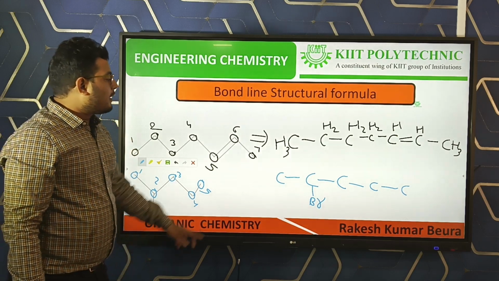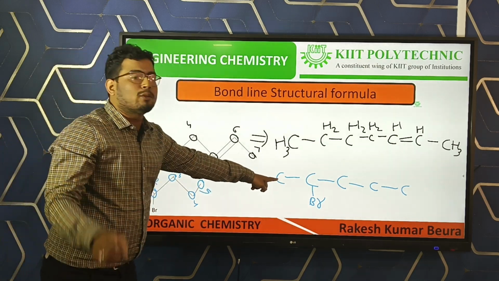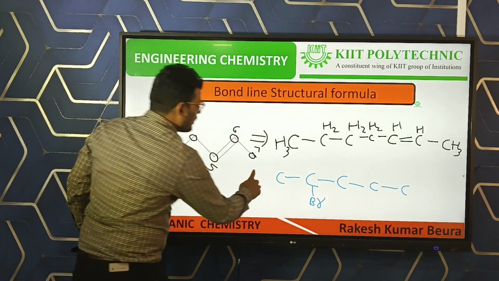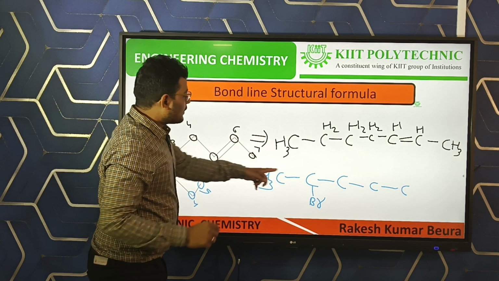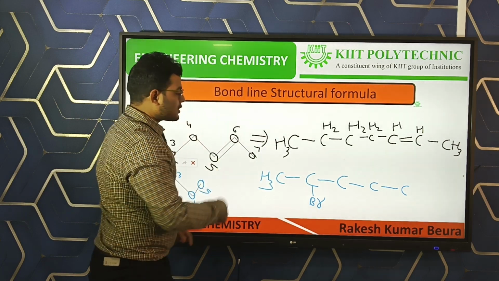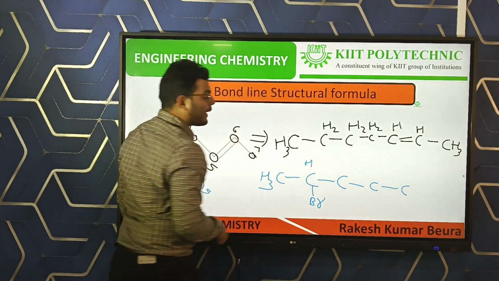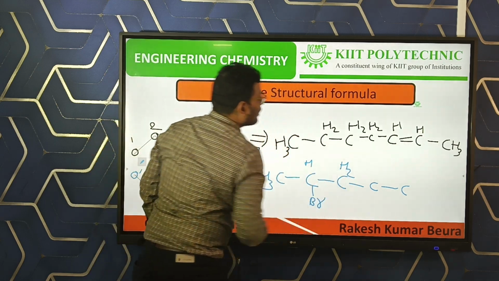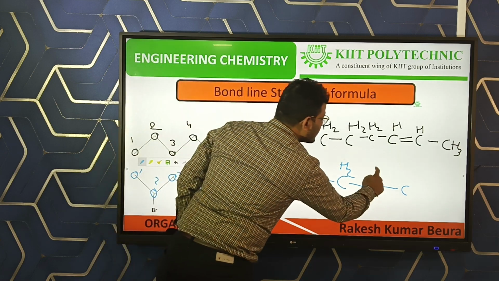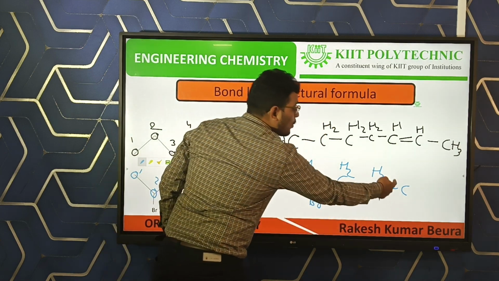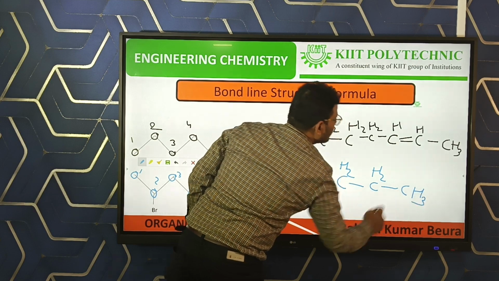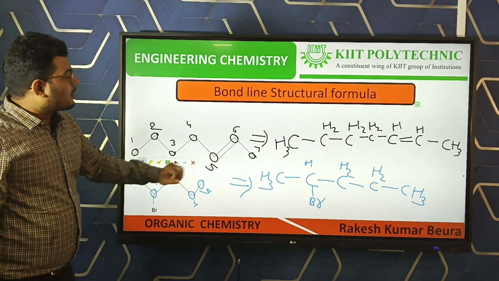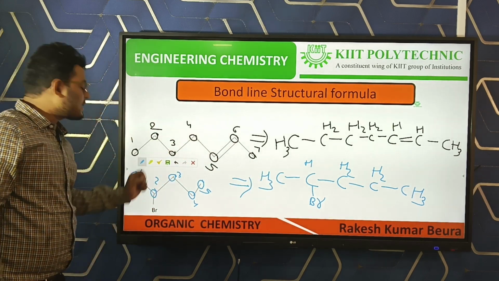Then this carbon contains only one bond, so it necessarily has 3 hydrogens. Here there are 3 bonds, so it needs only 1 hydrogen. Then this carbon has 2 bonds, so 2 hydrogens, and this one has only 1 bond, so 3 hydrogens. This is the condensed structural formula of this skeleton form.